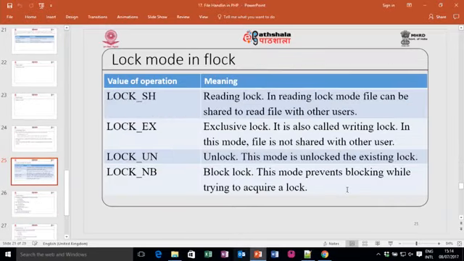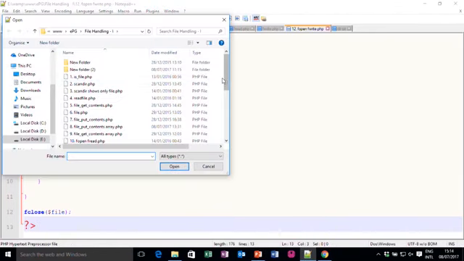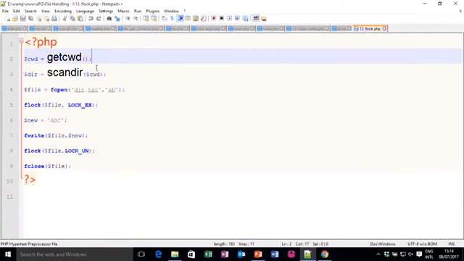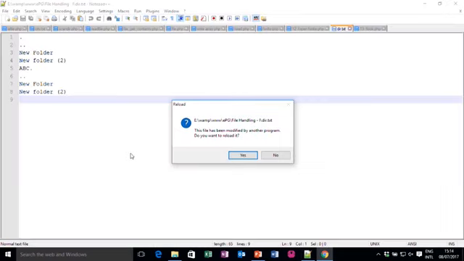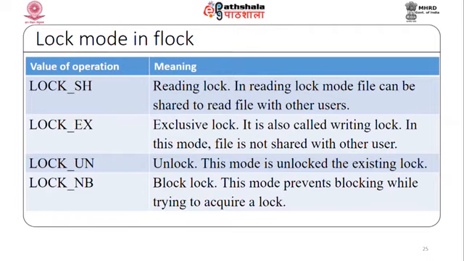Let me show you a simple example of using locking. Let me open one program. This is flock.php. Here, first get and scan, then fopen, then lock, then write, then unlock by using the same flock function, and finally close the file. To give you just an idea, let me run that. Obviously, as one user I cannot show you, but I just want to give you an idea, that is why I show that you can use any of those lock modes.